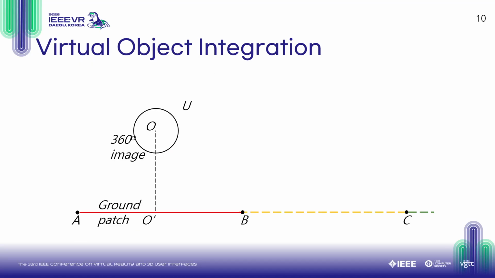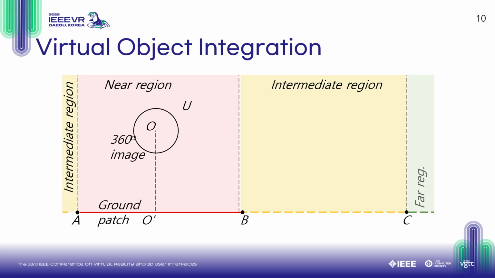On top of that, we integrate virtual objects into Terraforma, while maintaining an agreement in terms of appearance and geometry. The ground patch and its extension partition the 3D scene into three regions: the near region, the intermediate region, and the far region. A 3D point in the near region, for example N, is projected conventionally.